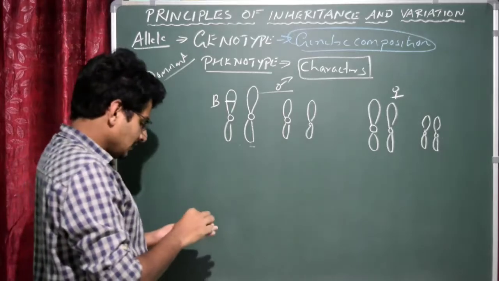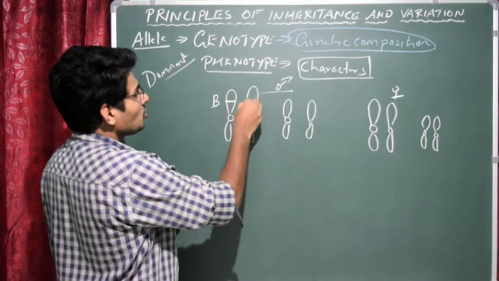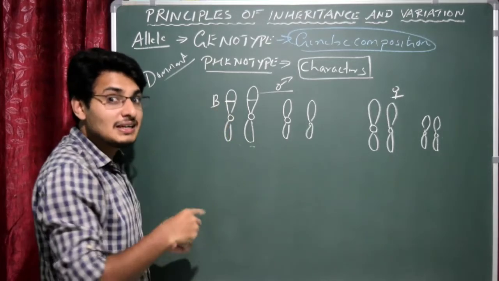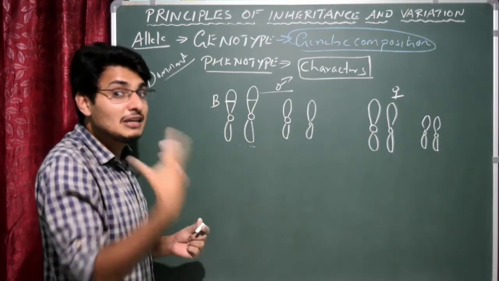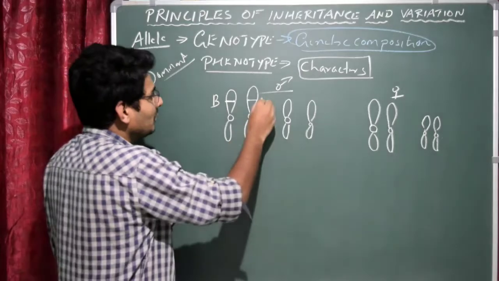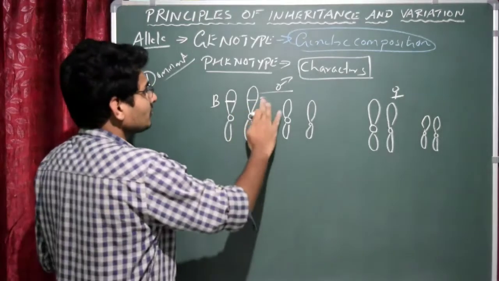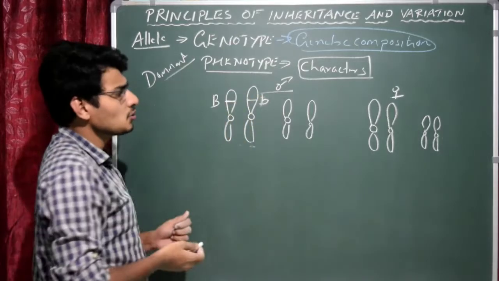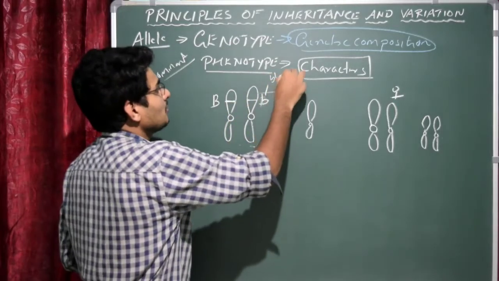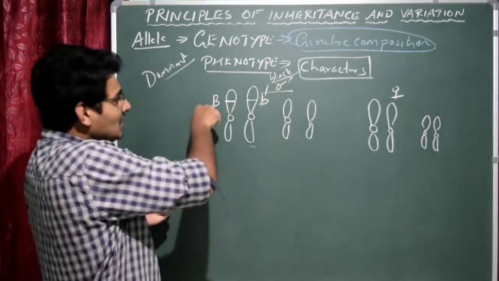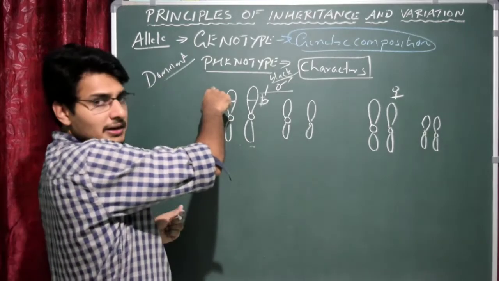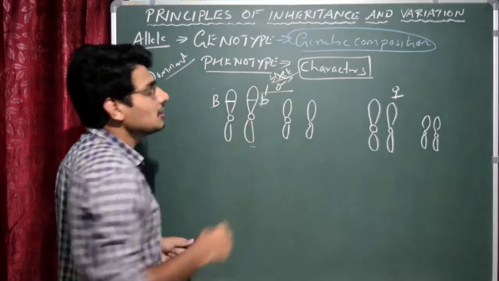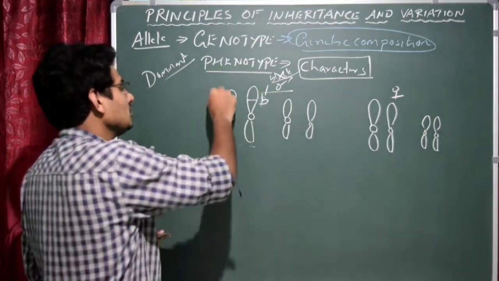And here is another homologous chromosome. It also exhibits the same gene, that is B, but its allelic form may differ, or it could be the same. It could be capital letter B itself, or sometimes small letter b. If small letter b is there, it's going to produce a black colored eye. But as capital B is there, it is dominant, which will suppress the expression of this gene. As a result, the black colored eye will not be seen. Instead of that, you see brown.